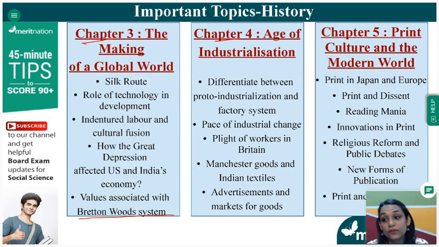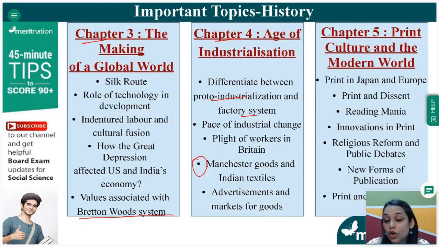Then in chapter 4, if you're doing chapter 4, age of industrialization, then you have to do the difference between proto-industrialization and factory system, pace of industrial change, plight of workers in Britain, Manchester goods and Indian textiles. How did the coming of Manchester goods in the Indian market affect the Indian textiles and the Indian weavers? That is a very important concept.